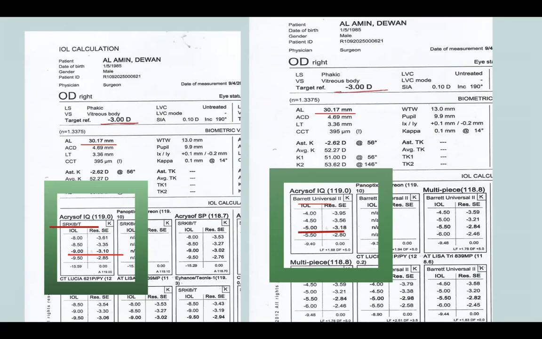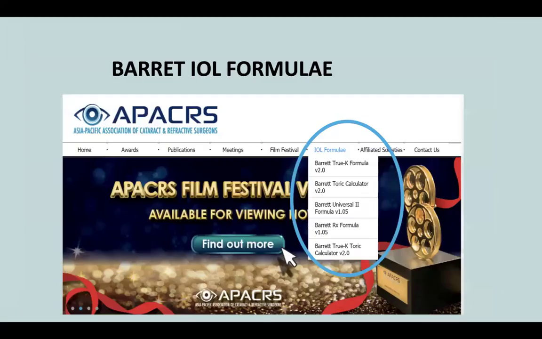Now, why am I talking about the Barrett? Because this is available free of cost. I don't have an IOL Master, so I'm worried, where do I get this formula? No need to worry. Just go to the APACRS website, and these formulas are there: the Barrett True-K formula, which is used for post laser vision, post LASIK patients.